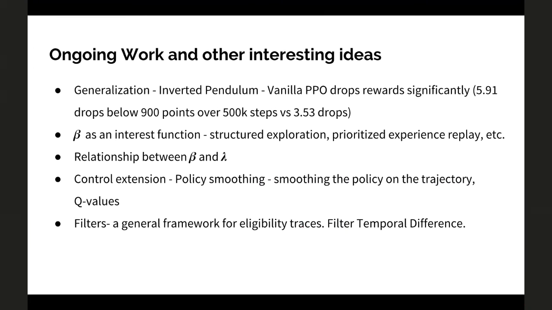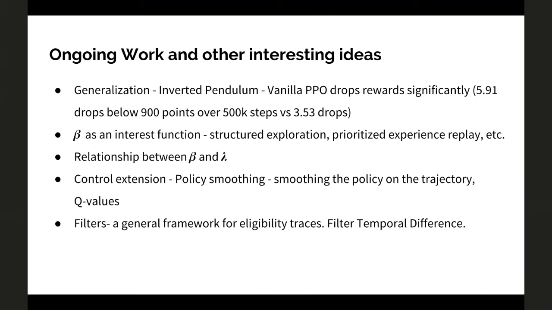You would learn a better beta if your target is not just a one step return, but 2 steps, 3 steps or lambda returns. Hence, to learn a better beta, you need a better target, which you can think of as a long horizon target. So there is some kind of interaction between betas and lambdas, which can be explored further.